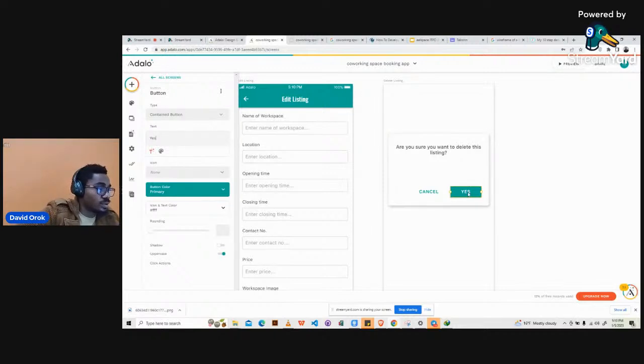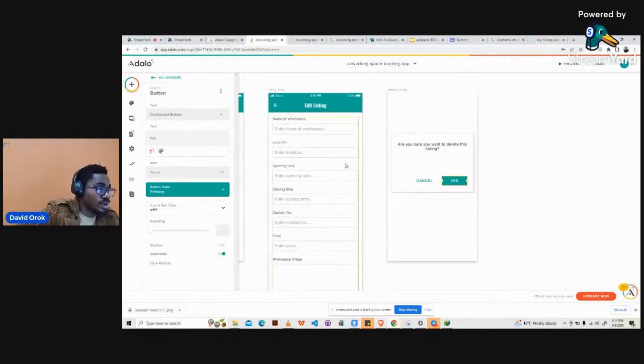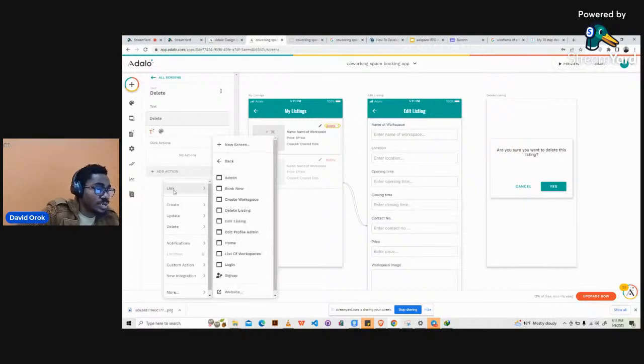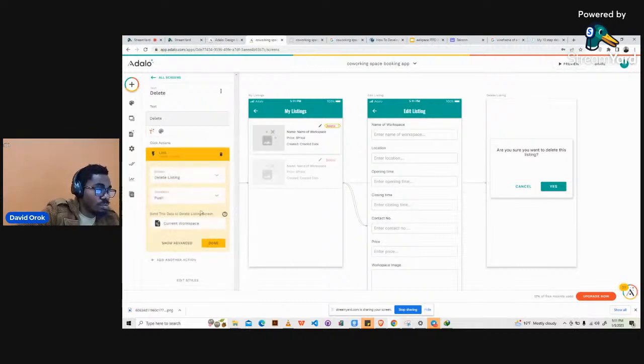All right. So now let's make that happen. When we come back to this particular delete button, we have to give it an action. We'll click on action, add action, link it to the delete listing screen. But now, just like they said, the transition type has to be modal. So we'll use modal here. The reason is so that it can hover on top of the my listing page when you're trying to delete it, instead of taking it to a new page entirely, right? So we will click on done.